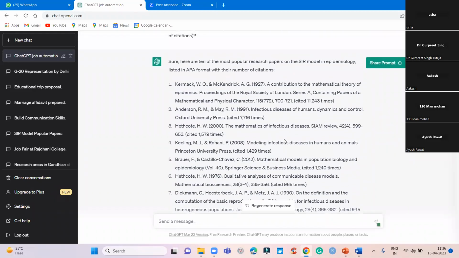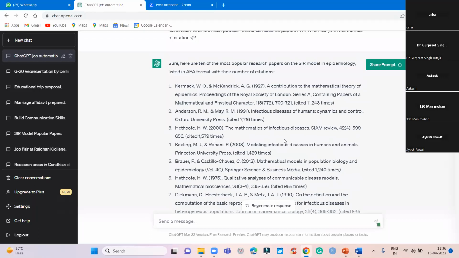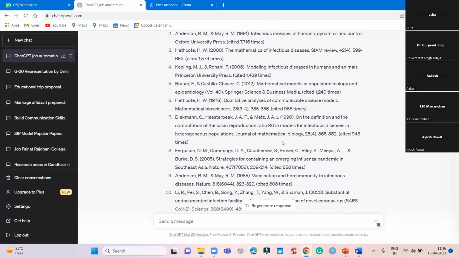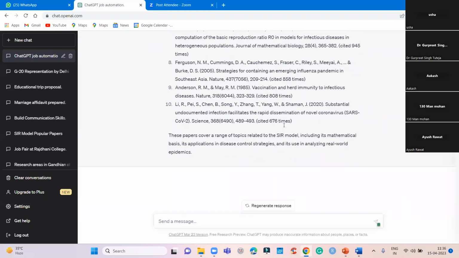So whenever you want to write some research paper, before writing, you must search what are the popular research papers in this field, and I'll suggest you to counter check also whether those research papers are there or not. Many times I find that research papers are also missing. So you have to be sure doubly after checking the DOIs also.